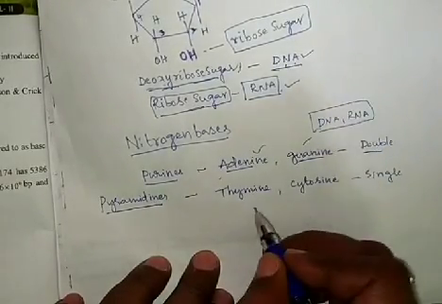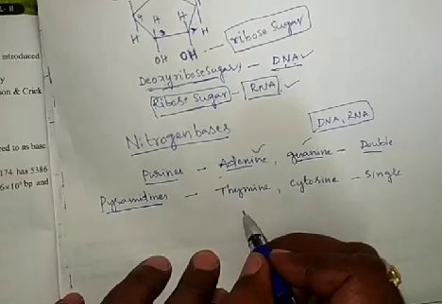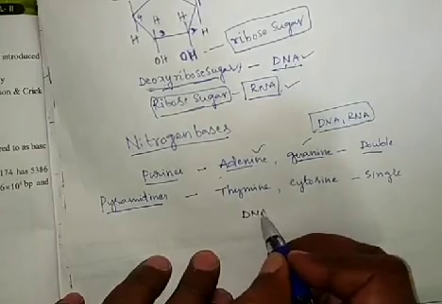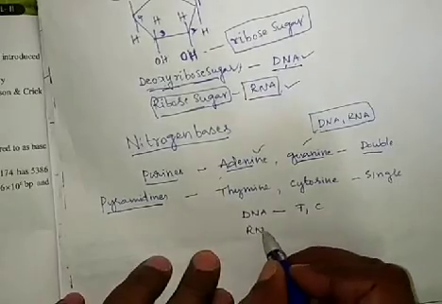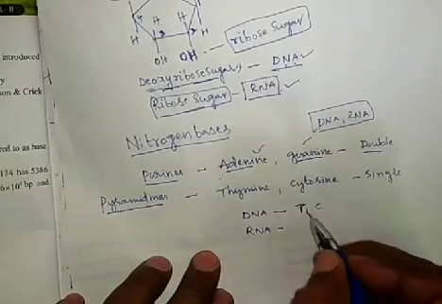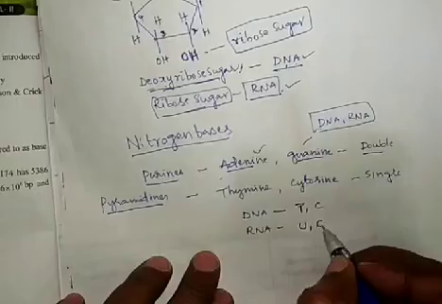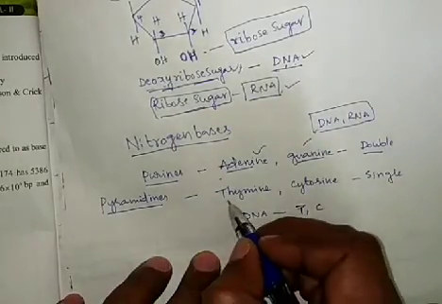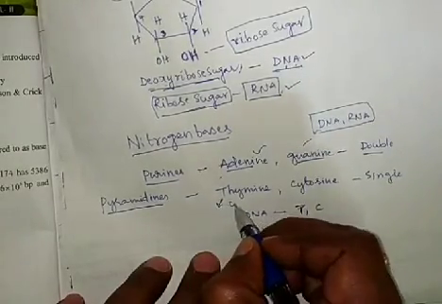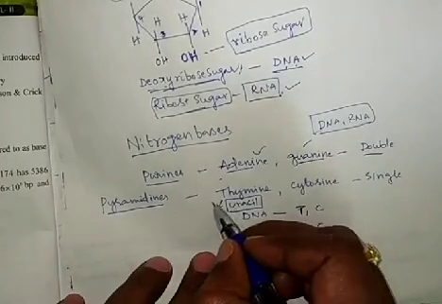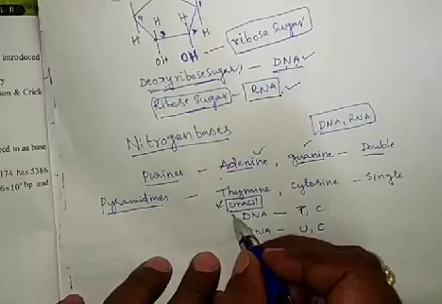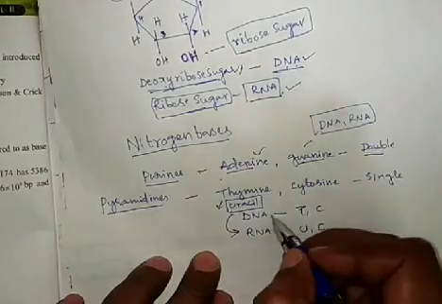Thymine and cytosine are present in the DNA. But in RNA, in place of thymine, uracil is present, and cytosine is the same. Uracil is also one type of pyrimidine, present in the RNA.